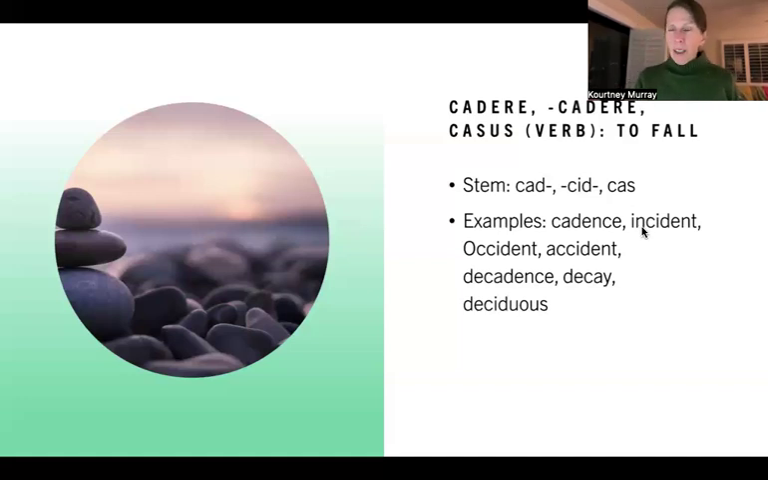So in English, I think we think of incident as something kind of neutral, like it can be good, it can be bad, but accident, I mean, I guess we say happy accident, right? But both of these are things that just fall upon you, with a sense of chance to them.